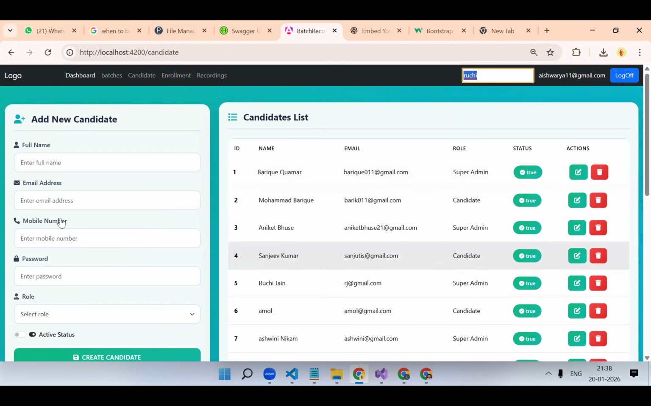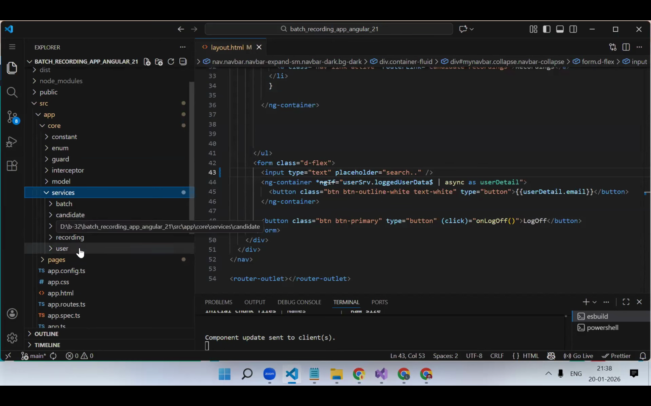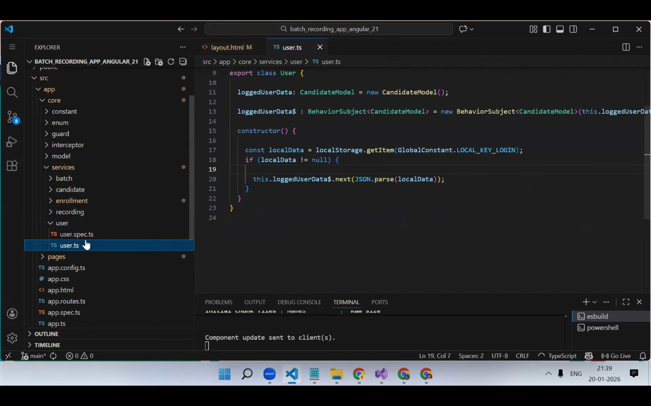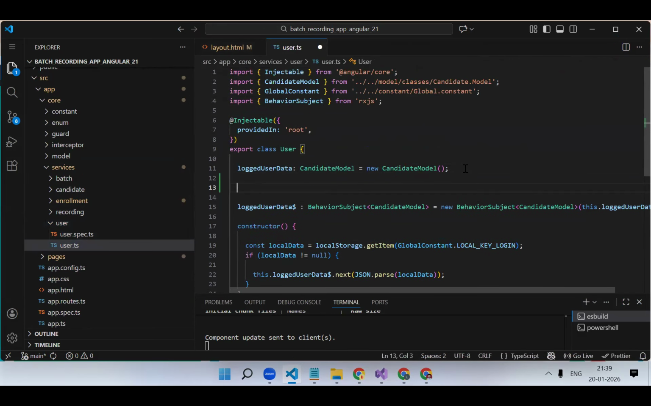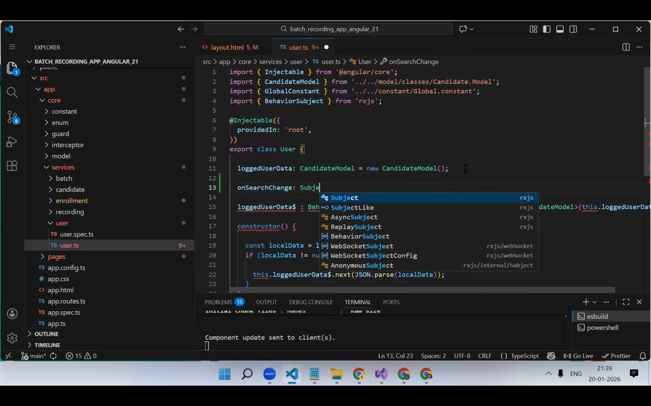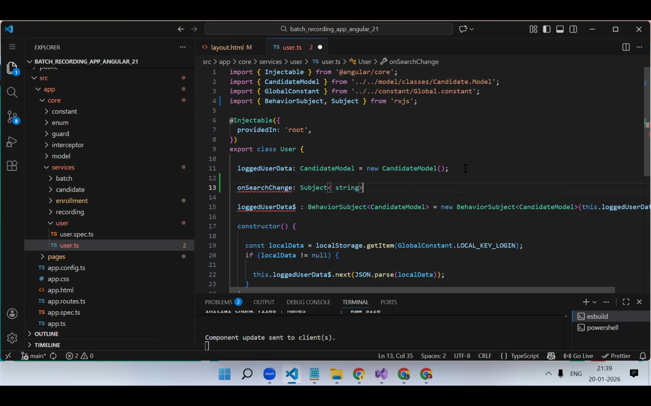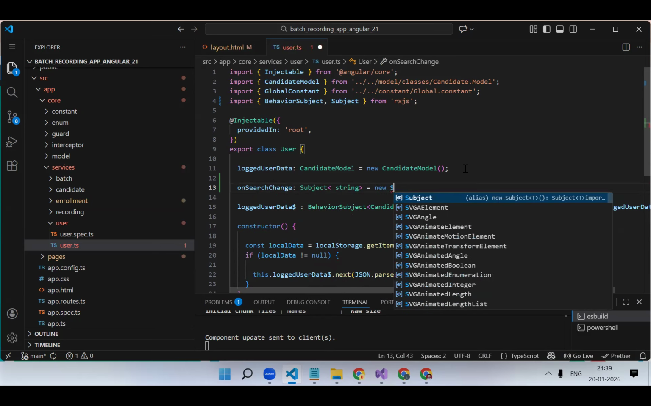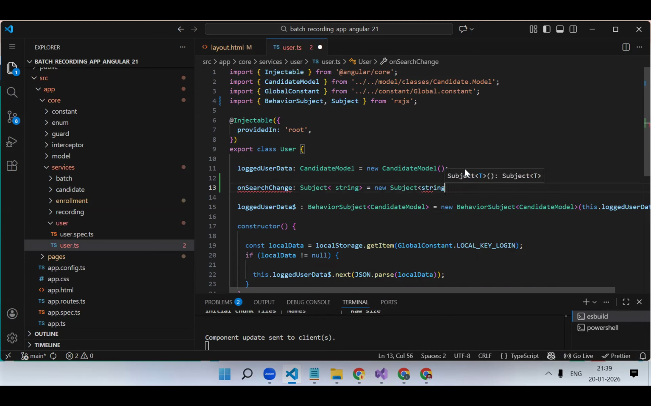So what we will do is in our common service. Do we have user service? Let's say user service I will consider as a common service. Now over here, I will create my subject or behavior subject, basically subject, because we don't want to retain the search. So onSearchChange colon subject. What type of data I'm going to emit? String. I created a subject in my user service.